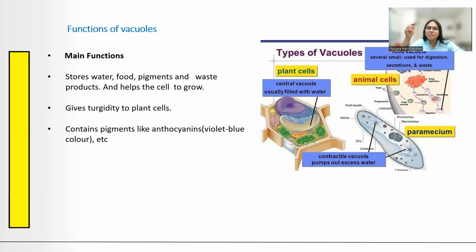Okay. Last class में हमने vacuoles देख लिया था, जिसमें कि we discussed about the various functions of the vacuole and how it is very important in the growth of the plant cell, and it occupies 90% of the volume of the plant cells. It gives turgidity to the plant cells और कुछ anthocyanin pigments भी store करता है.